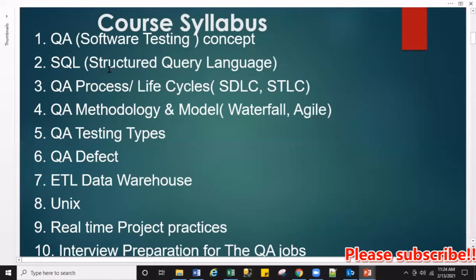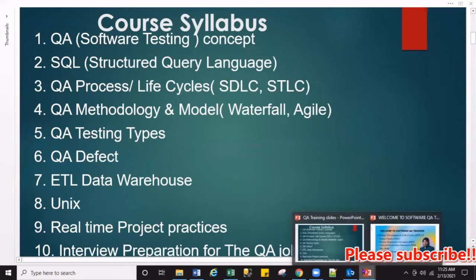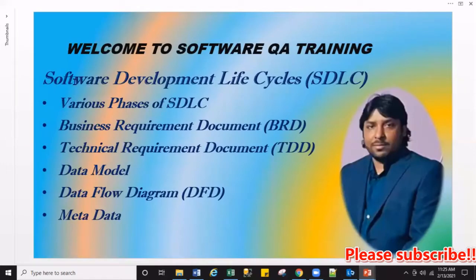So 1 and 2 we have completed. From today we are going to start number 3, which is the QA process, also called the life cycle: SDLC, which means software development life cycle, and STLC, which means software testing life cycle. In today's video we are going to discuss only the software development life cycle.